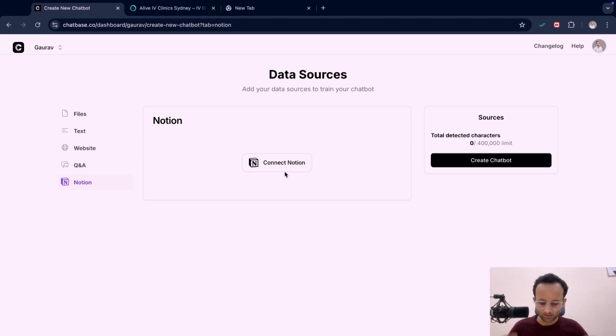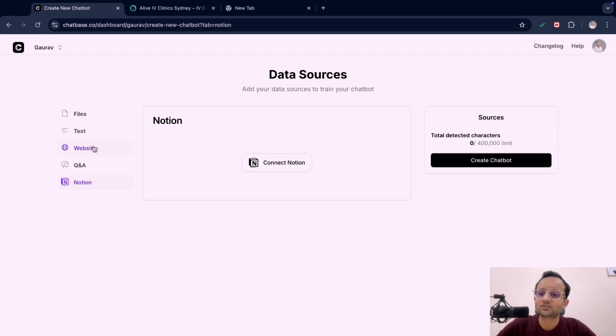Suppose you are learning new skills in marketing or in AI or in technical stuff. You can easily talk to your AI chatbot: Hey, I'm learning this code. Can you help me with that? Or suppose you have written very good content for yourself in your Notion. You can access that using the AI chatbot. So it is very easy. You don't need to scroll over 100 pages. This will be done by your AI chatbot.